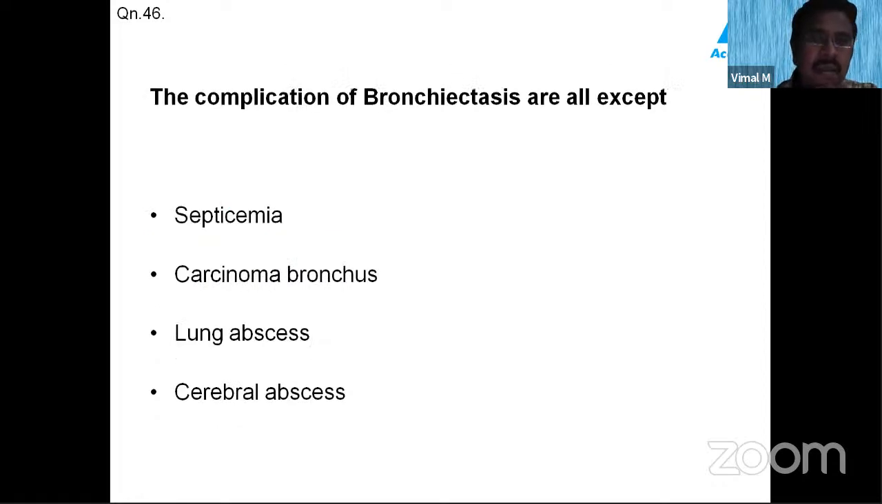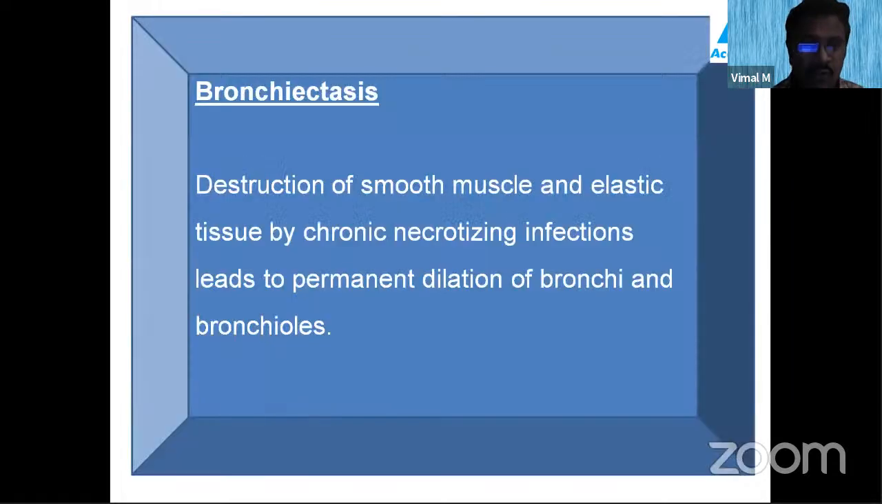So now let us see this question. The complications of bronchiectasis are all except: septicemia, carcinoma bronchus, lung abscess, cerebral abscess. For solving this MCQ, we'll see what bronchiectasis is.